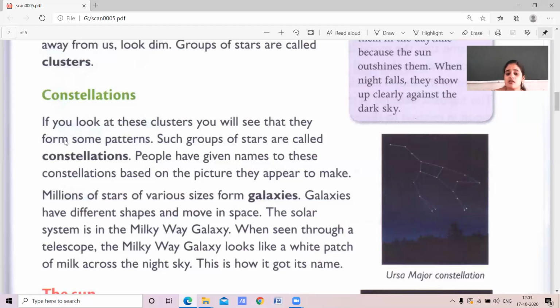So millions of stars form galaxies. These galaxies have different shapes, different sizes, and they move in space. Our solar system is in the Milky Way galaxy. Why did we give the name Milky Way? Because if you see our galaxy, it looks like a white patch. So we gave the name Milky Way, children.